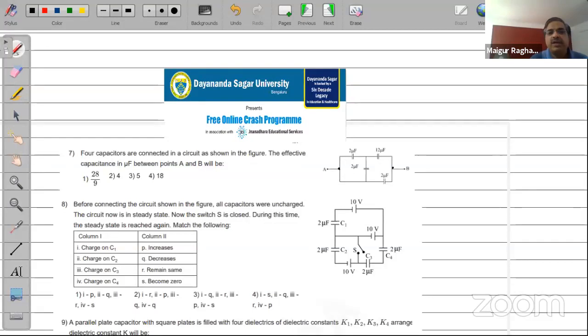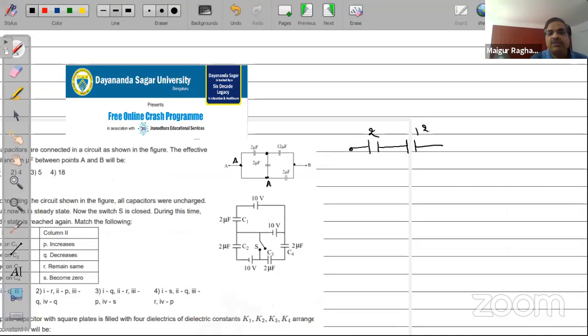Now between this point, maybe call it D, and A, I have one capacitor. So connect that 2 microfarad capacitor here between A and D, no issues. Now between B and A, you have one more capacitor. So you need to connect one more capacitor here like this for the combination. So this will be your 2 microfarad capacitor.